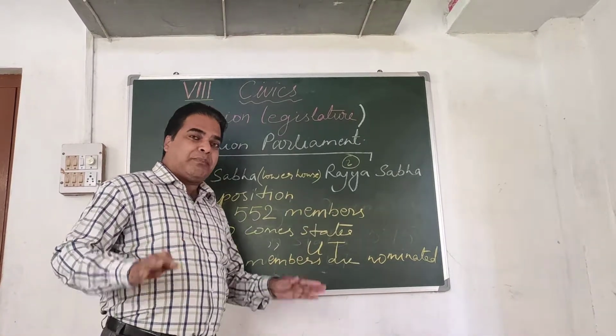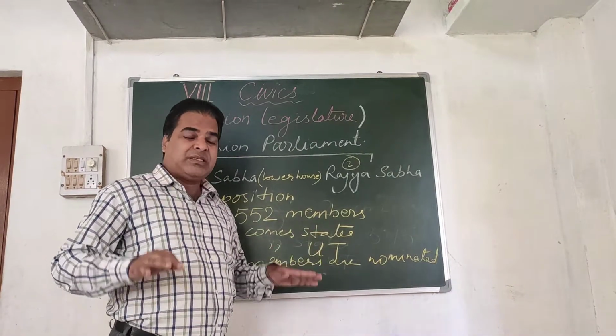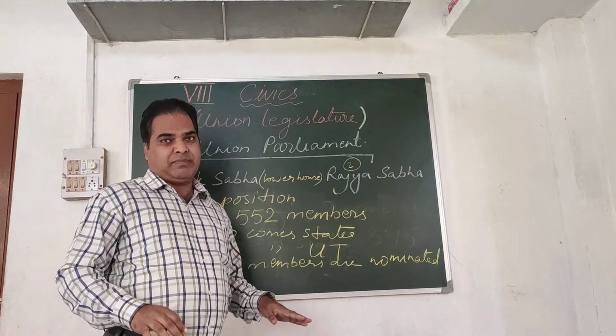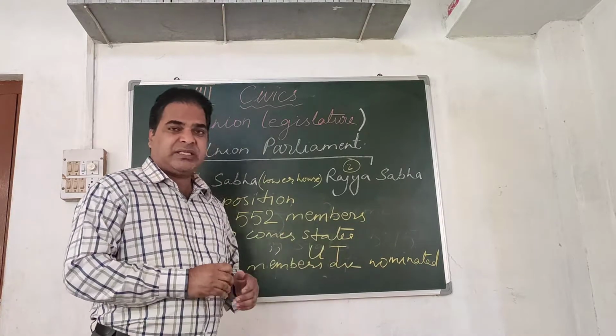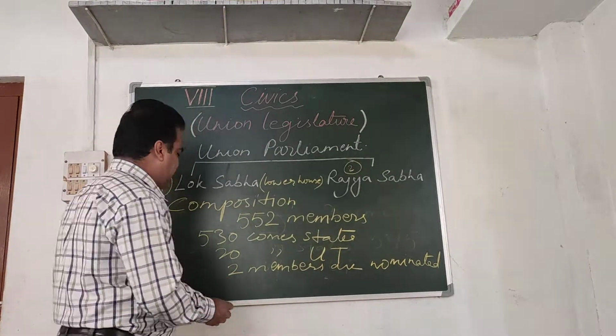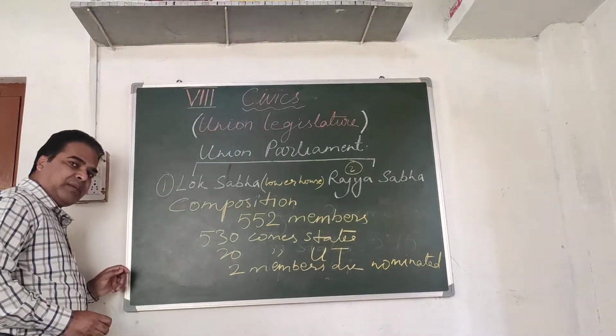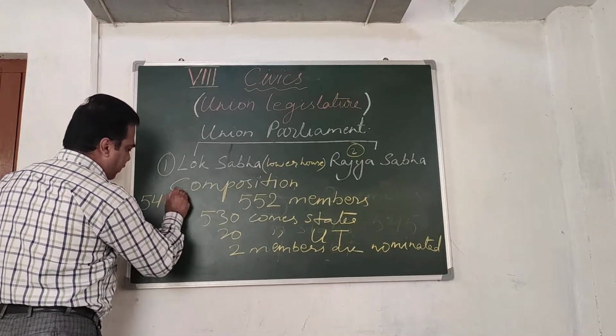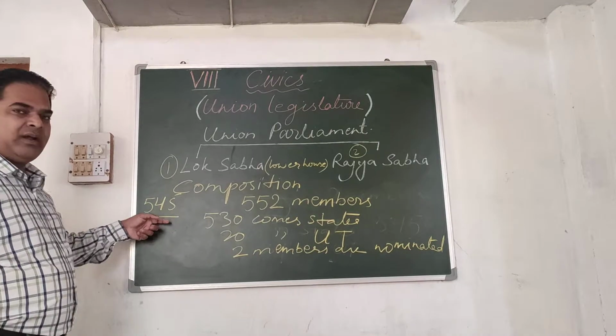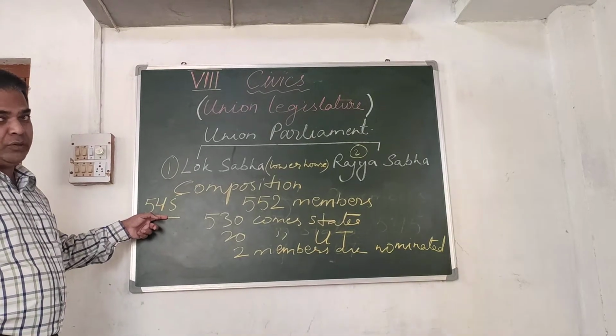So now what is the present strength of Lok Sabha? At present, what is the present number of members? 545. I hope you understood it.